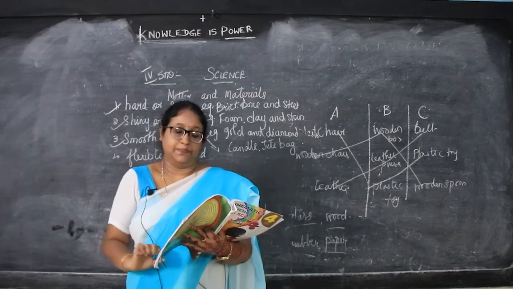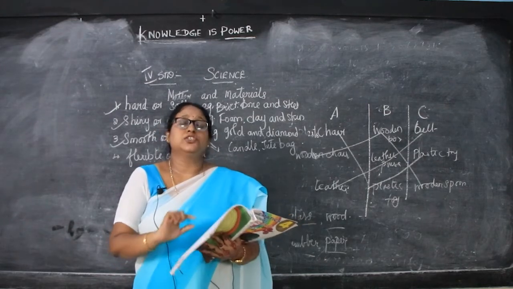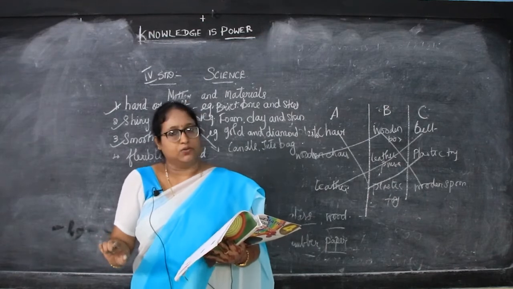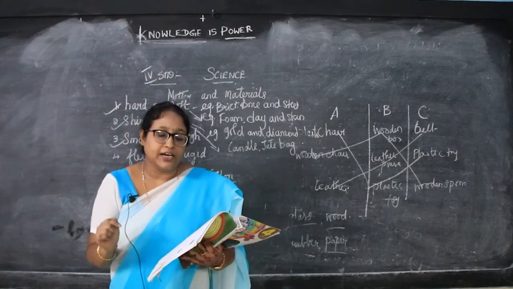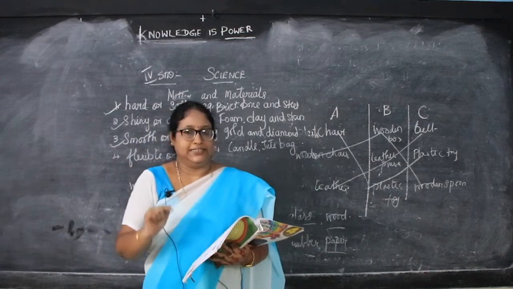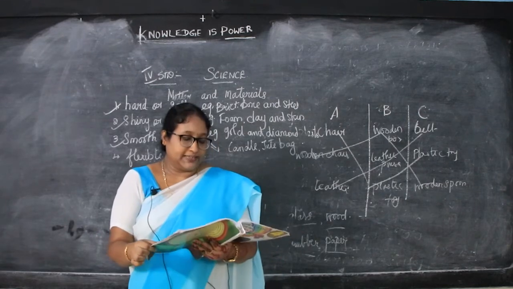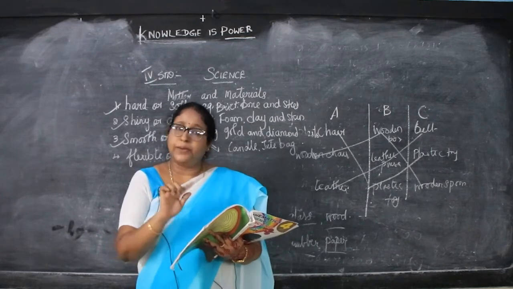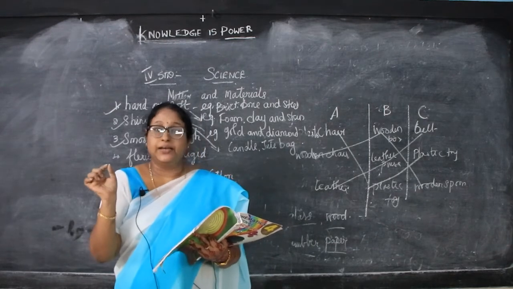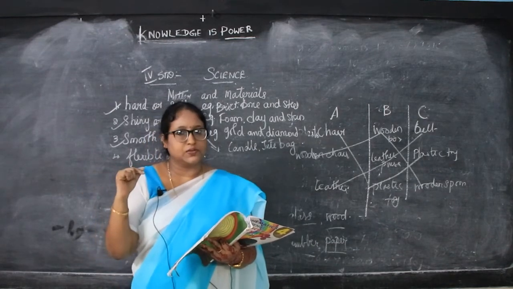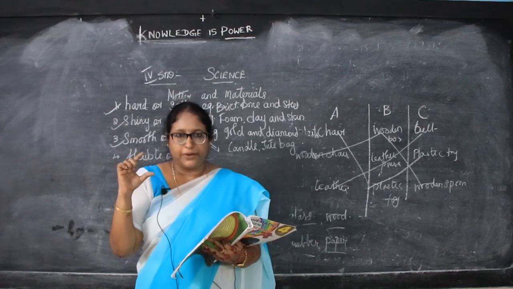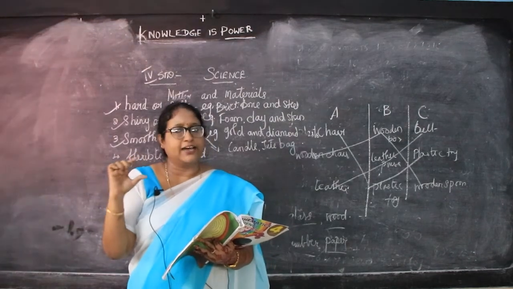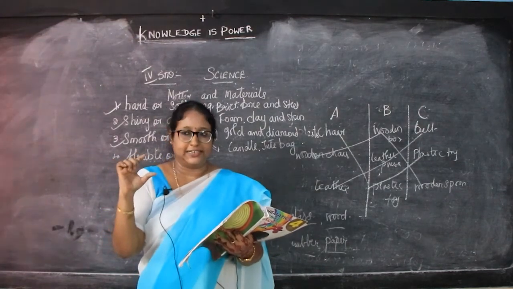So these are the examples. Now, materials which do not have ups and downs are called smooth materials. Example: a mirror. How is a mirror? Do we have ups and downs in it? In a mirror, the glass, is there any bump or dip? No. So we do not have ups and downs. So mirror you can take as an example.